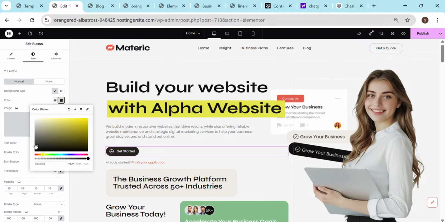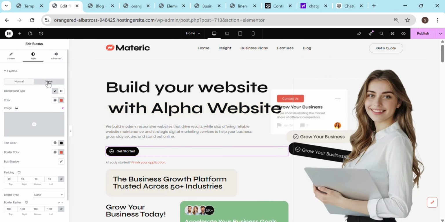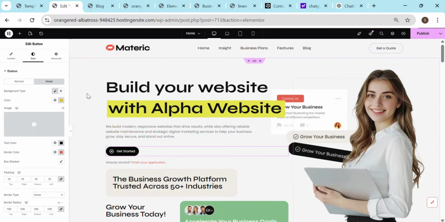For now, what I will do is I'll keep it completely black, and then once you're hovering over it, you can see there is a different color which is appearing. So for that, you have to go to hover, and then you can choose a color. So now it is orange. If I want a different color whenever I'm hovering, I don't need this color, but I need a color which is yellow. So now I'll keep it as yellow and then save. So now once I hover, you can see this color. So this is that simple it is.